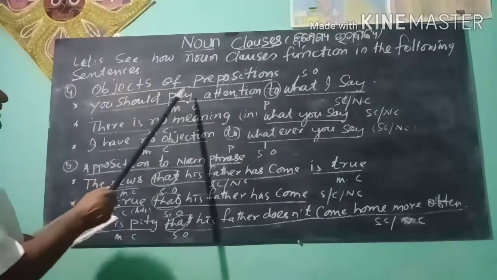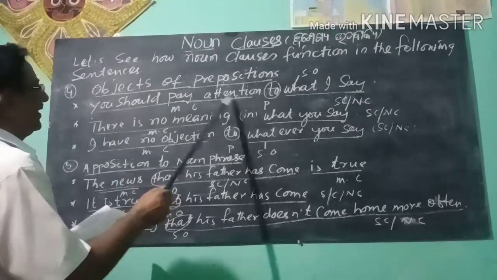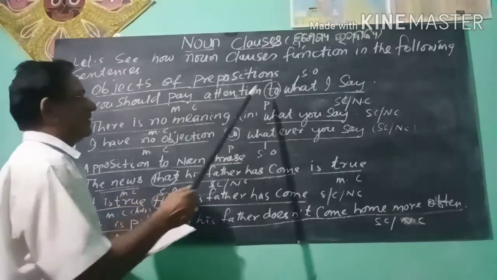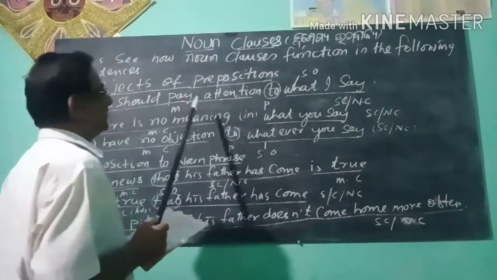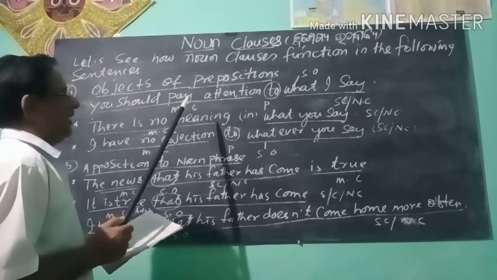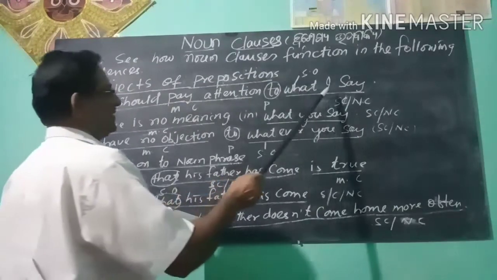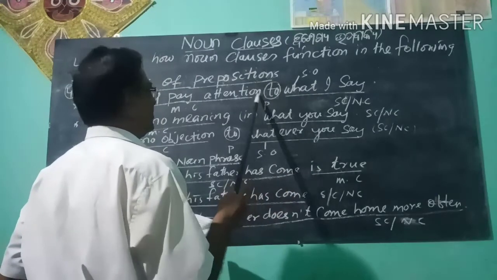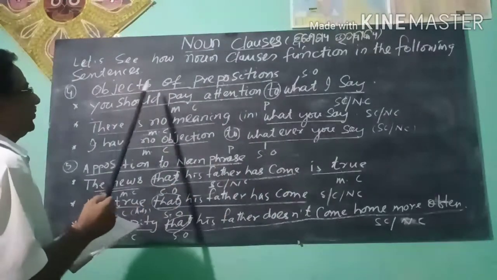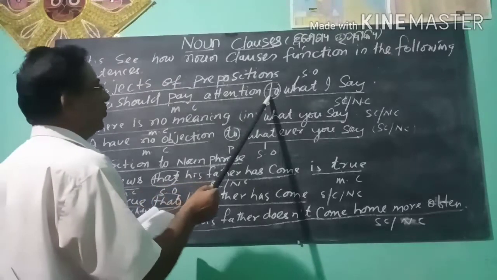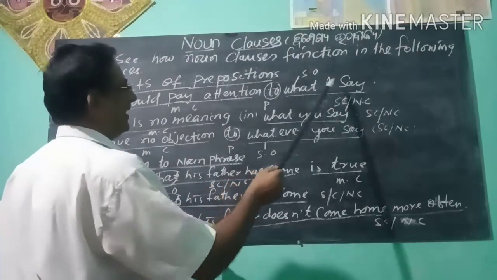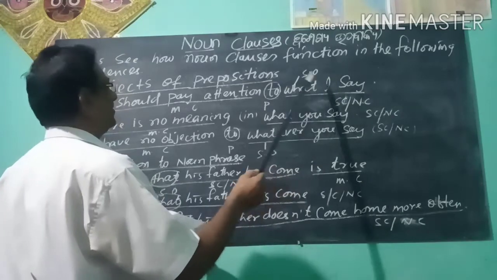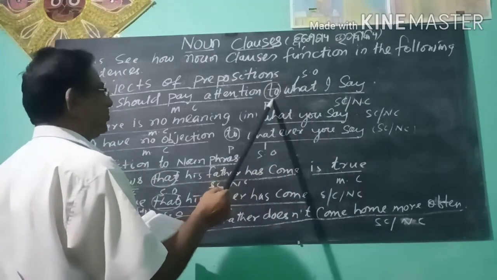You should pay attention is the main clause, and to is the preposition. Here, this noun clause works as object of the preposition to. What I say works as the object of the preposition to.